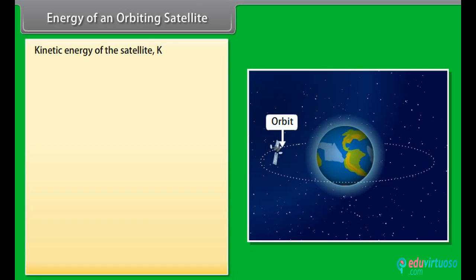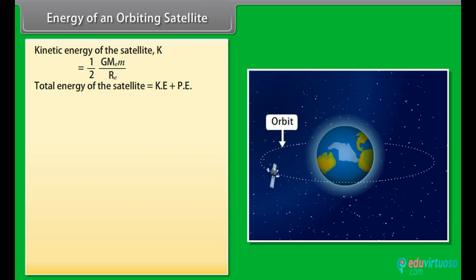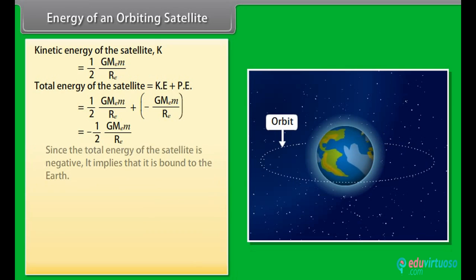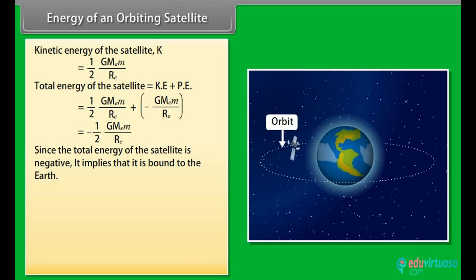Kinetic energy of the satellite K. Total energy of the satellite is equal to kinetic energy plus potential energy. On calculating, we get total energy is equal to minus 1 by 2 G M_E M divided by R_E. Since the total energy of the satellite is negative, it implies that it is bound to the Earth.